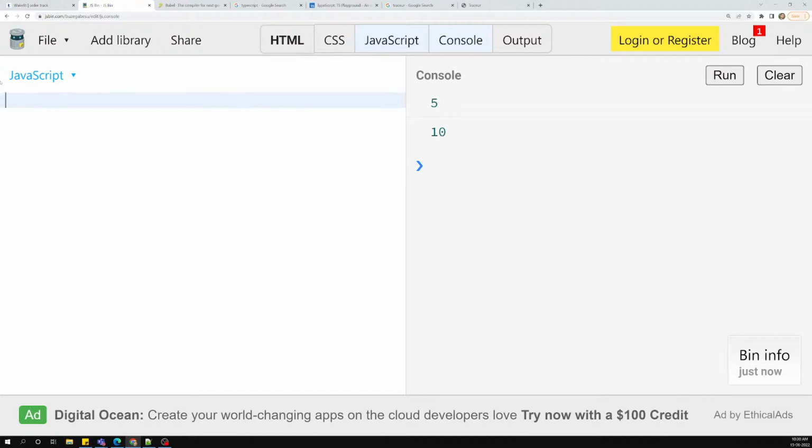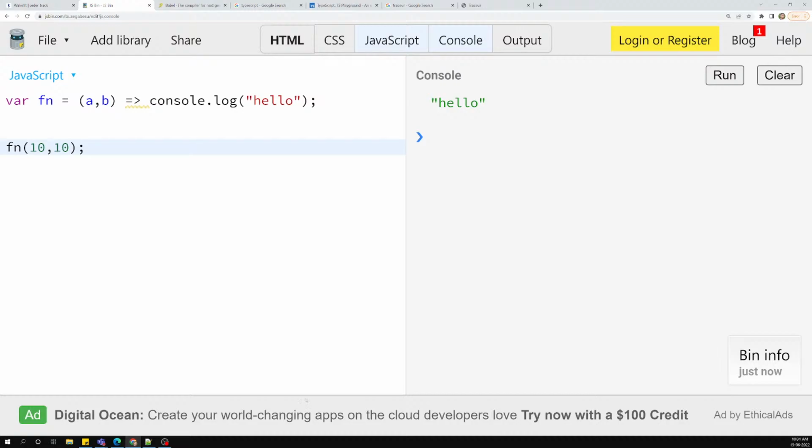And also one thing I will try to explain to you. So we have something like var, or let, anything you can use. var function is equal to, let's say, a comma b. I am using something like console.log. So this is the common scenario. I will call the function with 10 comma 10. So this is the output. Now if I print this one, you'll get an output of hello. It's fine. Now if it is taking only one value, you can remove this and use it like this, hello.